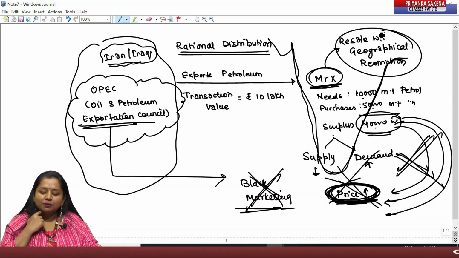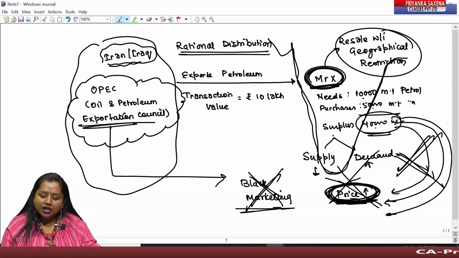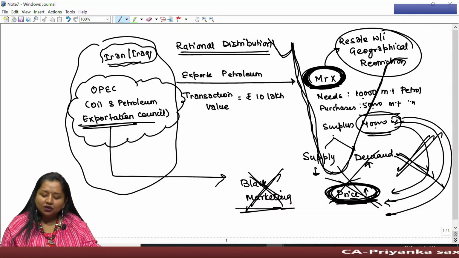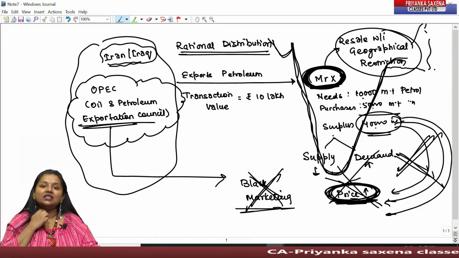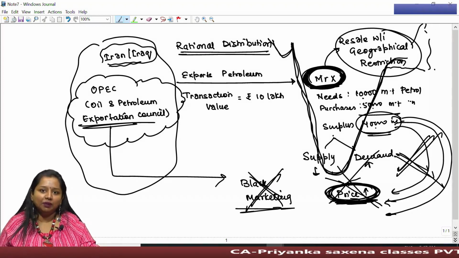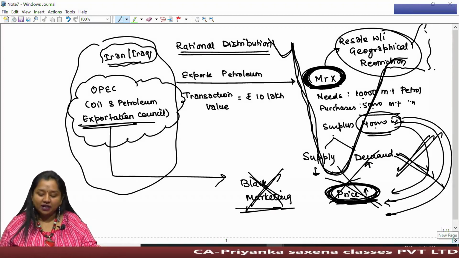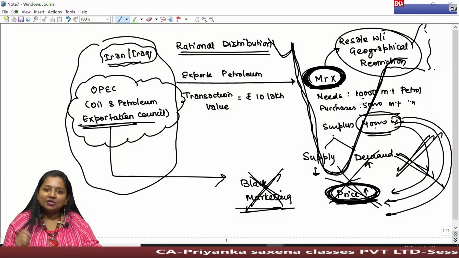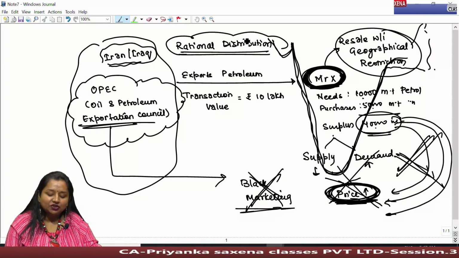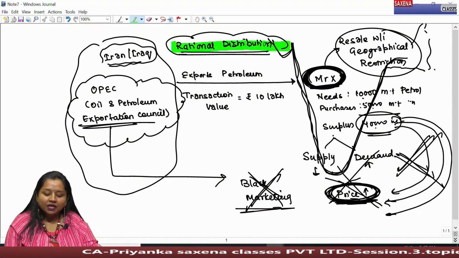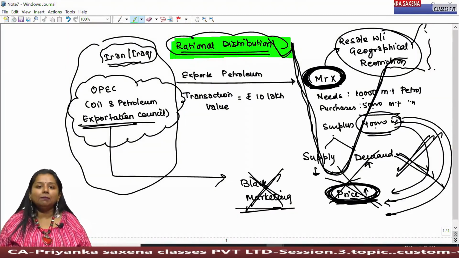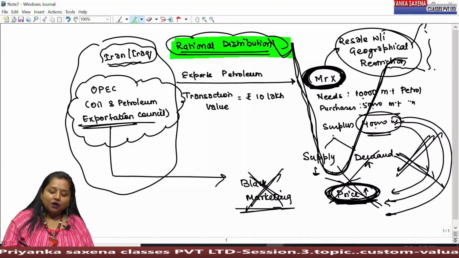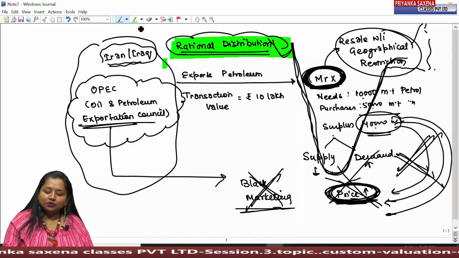Geographically, restriction means the buyer or the importer who purchases the imported goods shall be liable to resell or resupply such goods within their geographical territory, and they cannot sell them to any other place outside their geographical territories. This concept has been introduced only for the rational distribution of such a scarce resource. They don't want the scarce petroleum resource to be black marketed in the market. Therefore, for rational distribution, they have imposed this restriction.